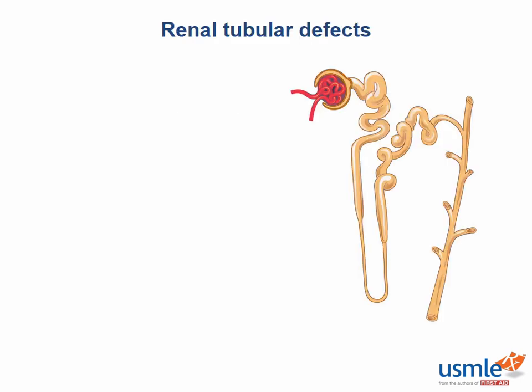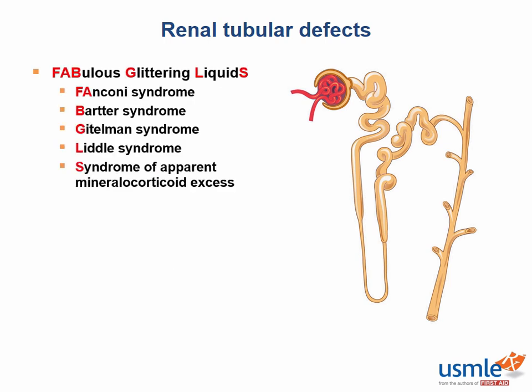The eponyms for renal tubular defects can be hard to remember, but some people like following a mnemonic because it helps you remember the order of these syndromes along the nephron. It is, kidneys put out fabulous glittering liquids. I personally don't like the mnemonic, so I just remember the alphabetic order.